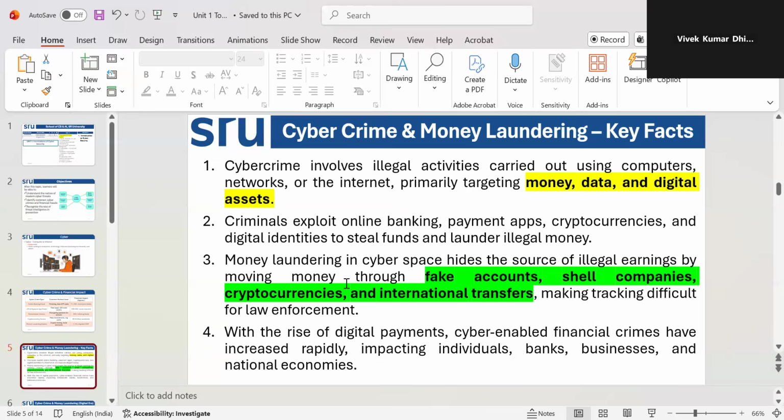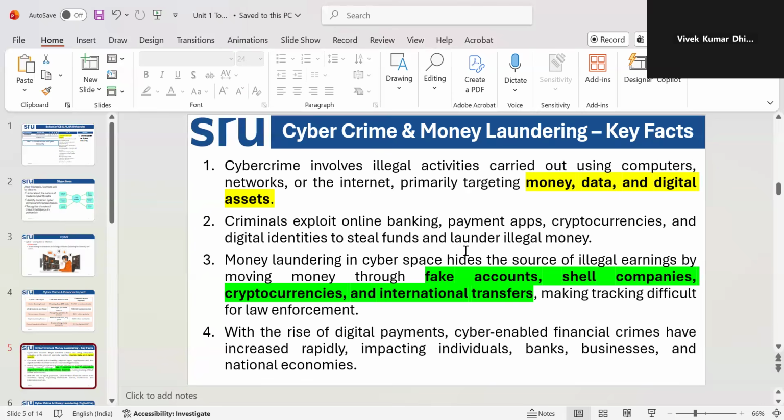So: money laundering, fake accounts, shell companies. You have seen many Facebook fake accounts and Instagram fake accounts. They are asking for money in other people's names, right? They create the account on behalf of others, and they ask for money on behalf of others, saying we need money like that, but actually that person doesn't need money.